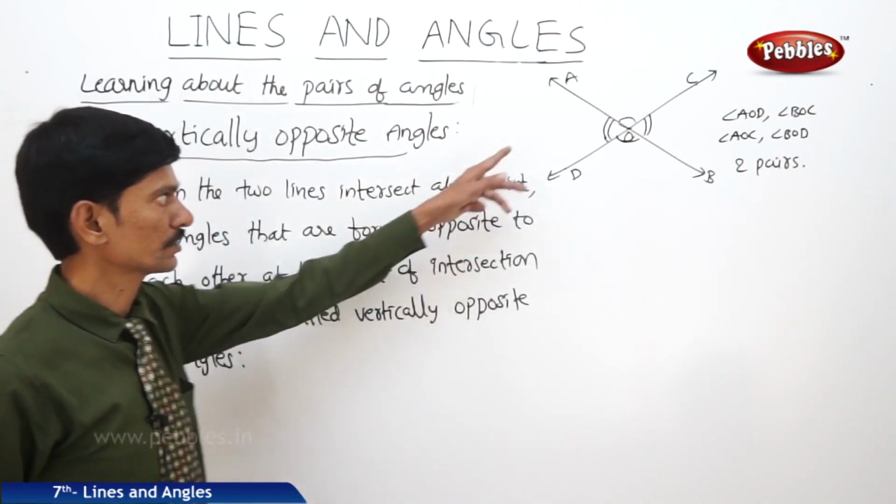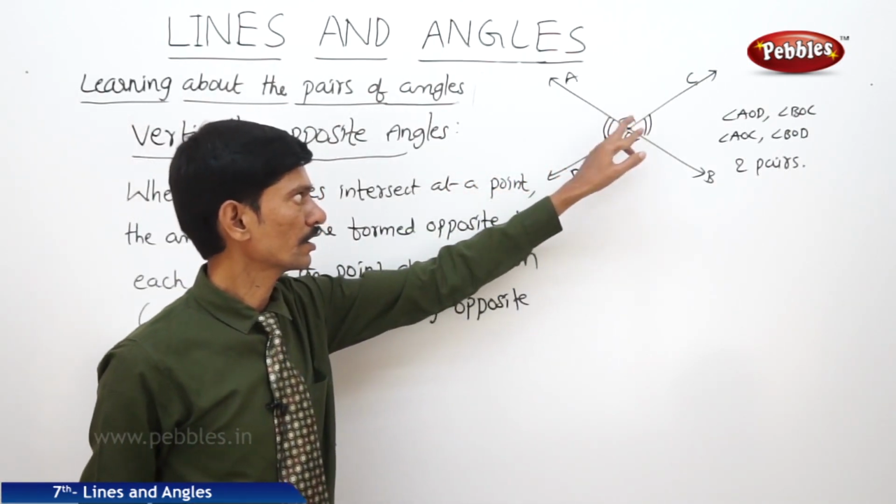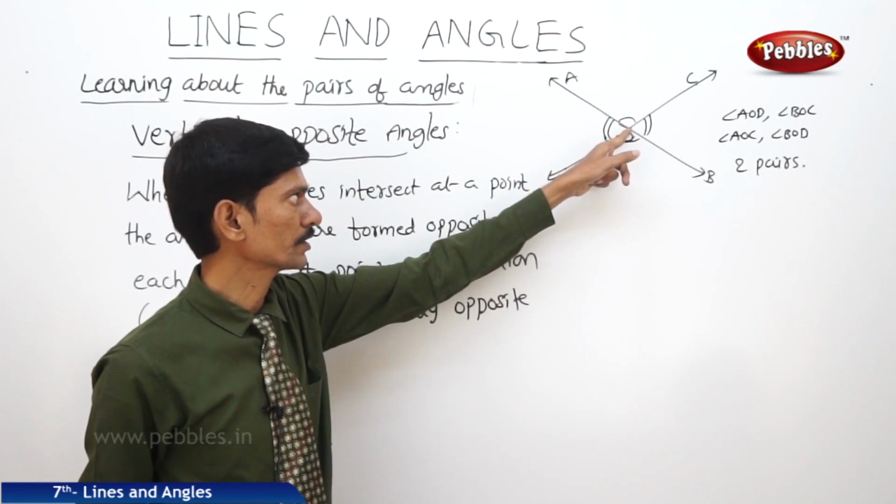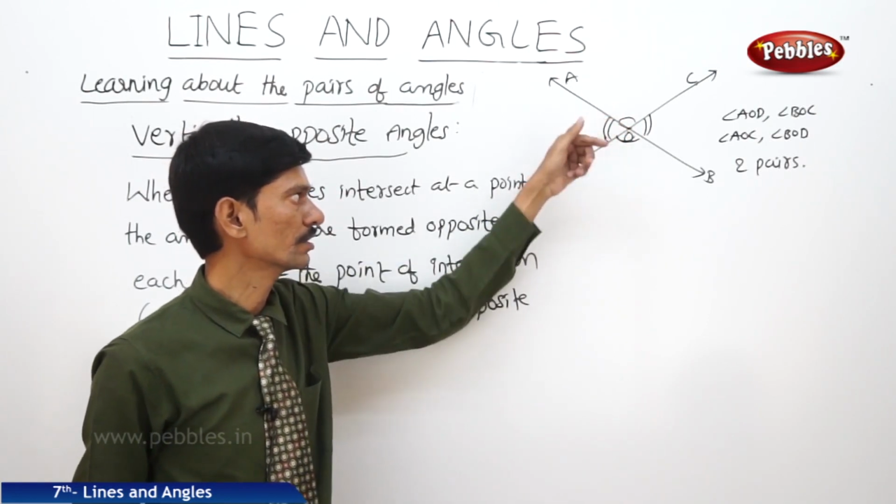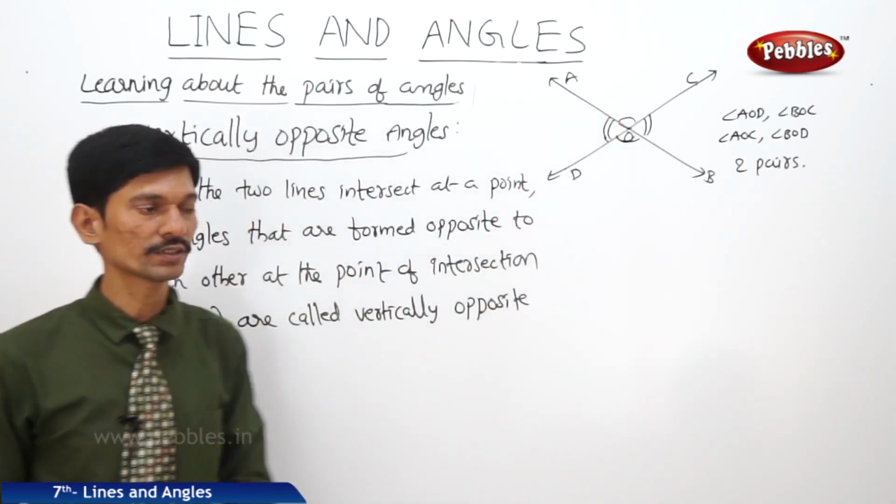So when the two lines intersect at the point, the angles that are formed at the point of intersection and which are opposite to each other are called vertically opposite angles.